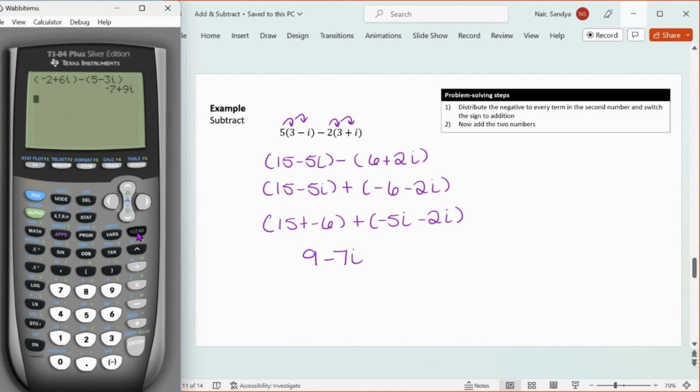So once again, I'm going to check this using my calculator. I have 5 times 3 minus i, and then minus 2 times 3 plus i. And when I hit enter, I have 9 minus 7i.